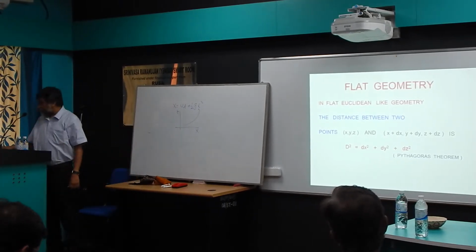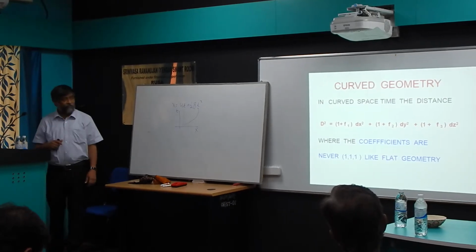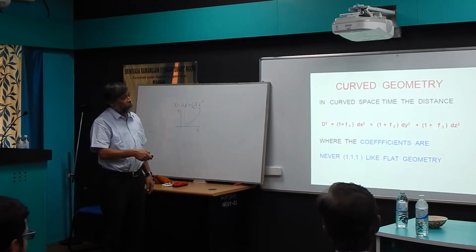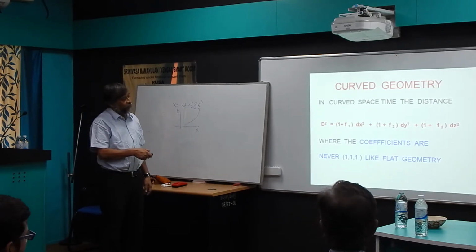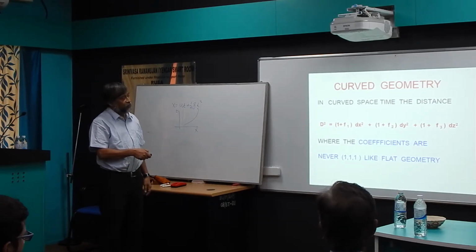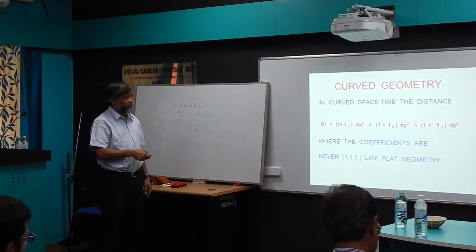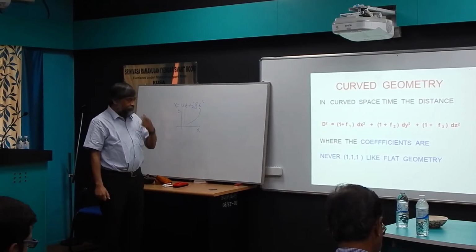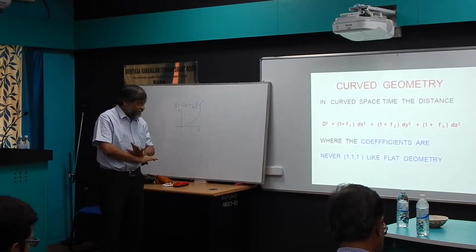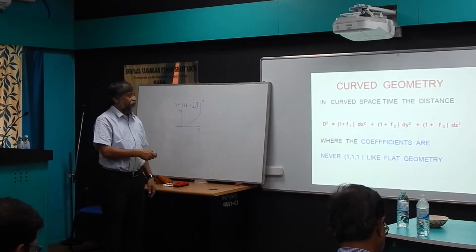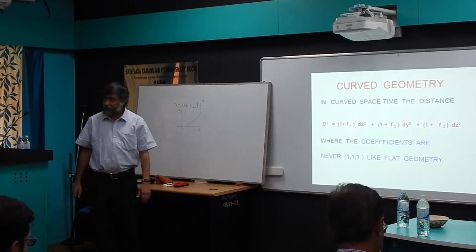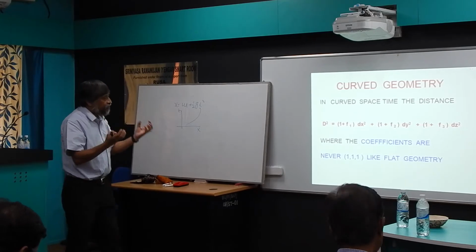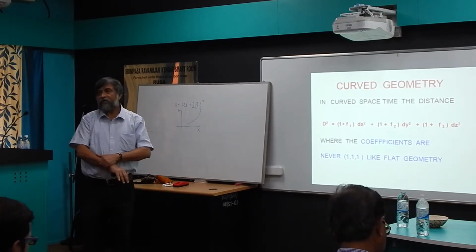But by the definition of curved spaces, curved geometries, there is no coordinate where you can write this with 1, 1, 1 coefficients; it will always be 1 plus some modification, some functions of x, y, z. So this is the definition of curved geometry: in curved geometry there cannot be any coordinate system where you can write 1 dx square, 1 dy square and 1 dz square. And these functions f1, f2, f3 capture the curvature, and they are called the metric of the space.